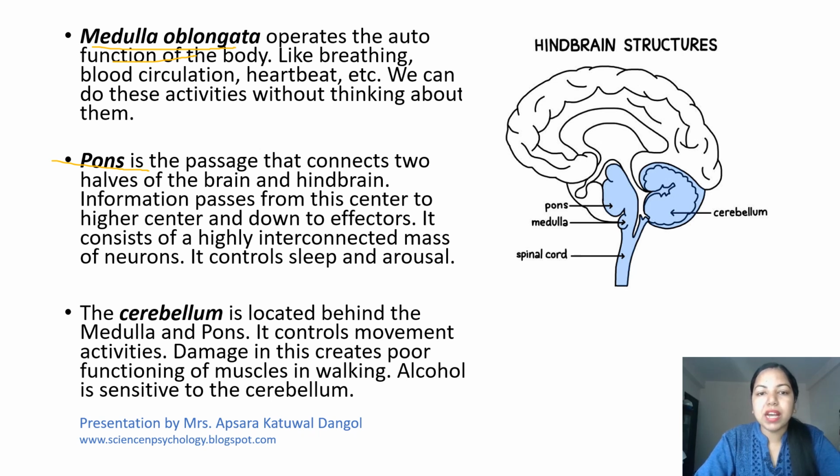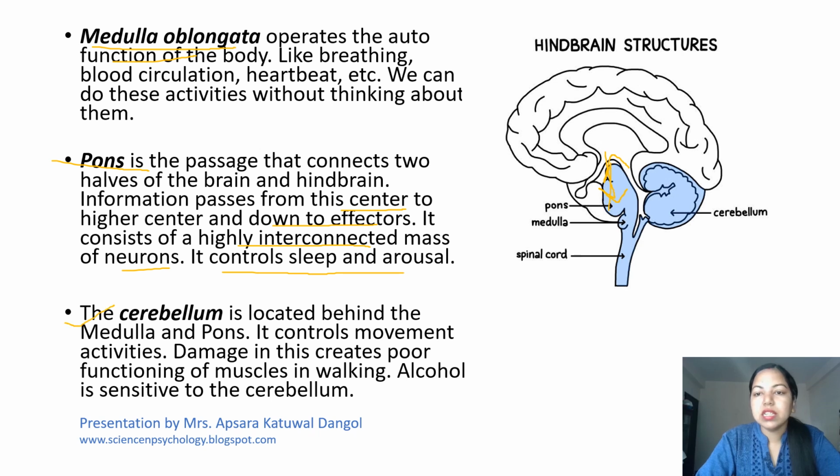So, information passes from this center to the higher center and down to the effectors. It means from the pons, a message is passed to the higher center, and again from the pons, it is passed down to the effectors. It consists of a highly interconnected mass of neurons, and the pons also controls sleep and arousal.